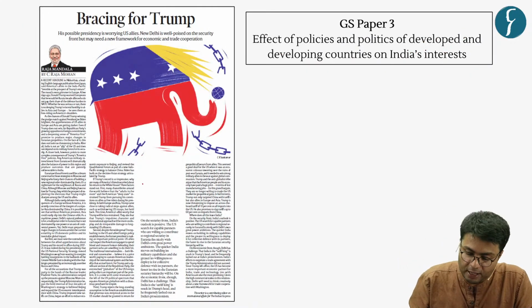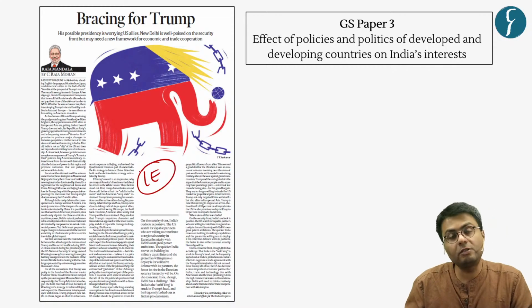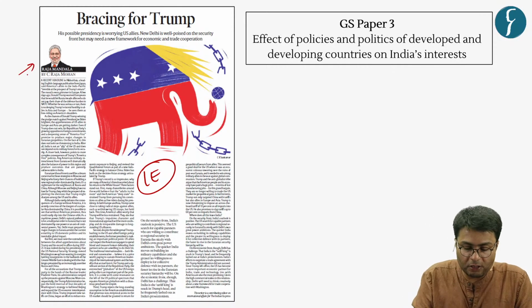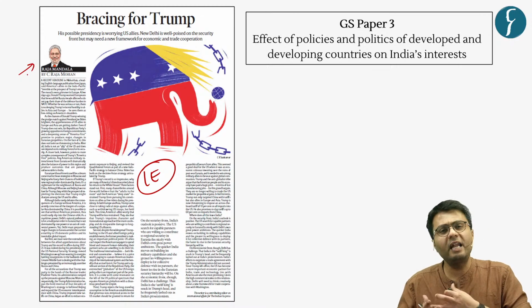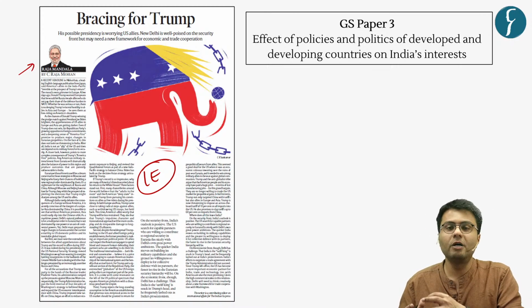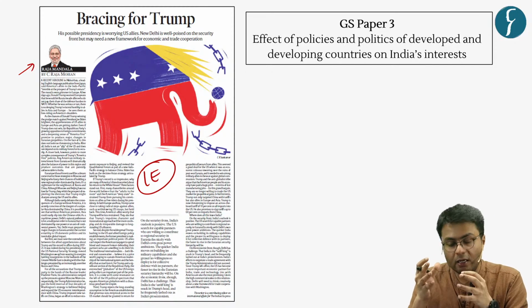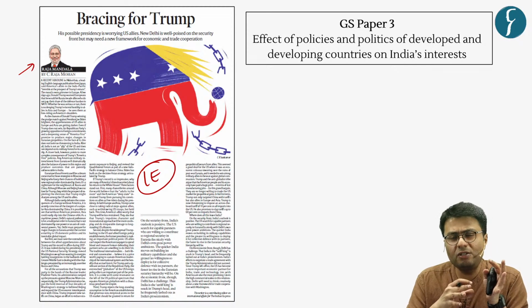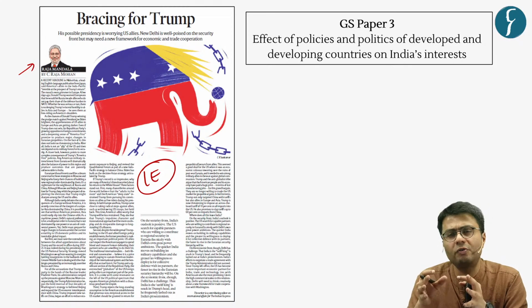Hence, this was an elaborate discussion on urbanization, and with this, we move to the second article of the day, which you can see appeared in the Indian Express op-ed section. Now, today's author, Mr. C. Raja Mohan, has highlighted that there is a possibility of a second presidency of President Trump. Now, this leads to significant challenges all over the world.